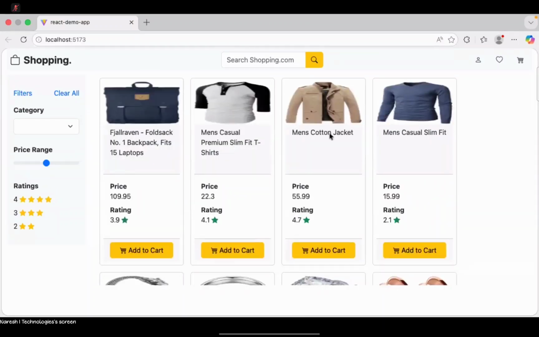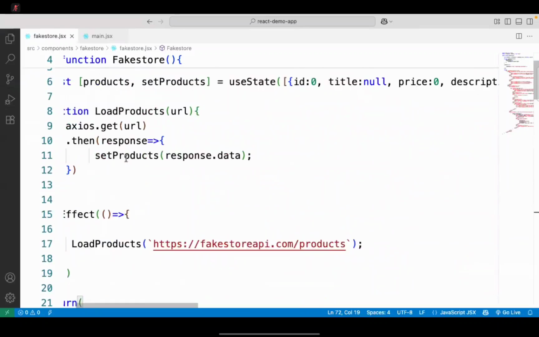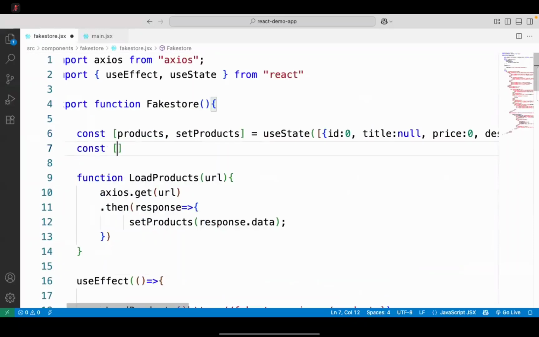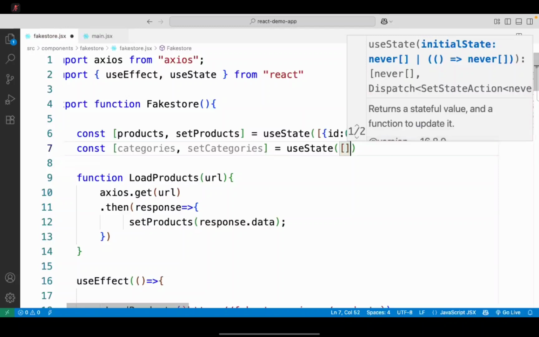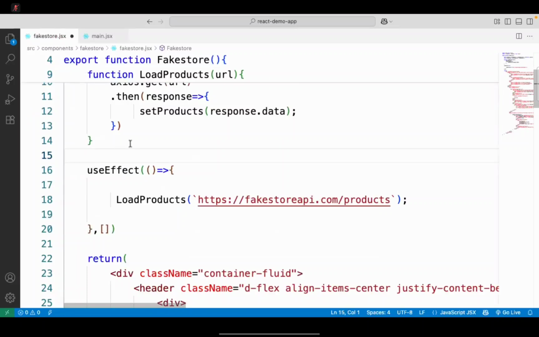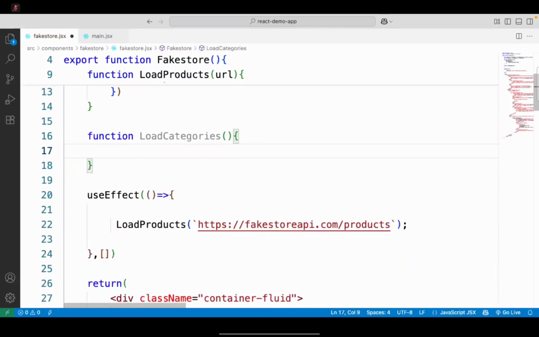One more thing we have to do here, categories we need to load now. Let's load the categories. To load categories, I need one more variable, constant, one more state. What is it? categories, setCategories is equal to useState. It is an array. I will just keep it an empty array. And now we will write another function, function loadCategories. It should fetch the categories and load.